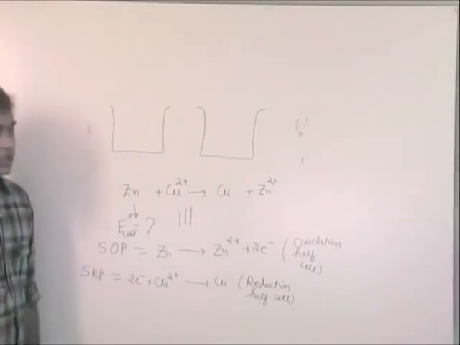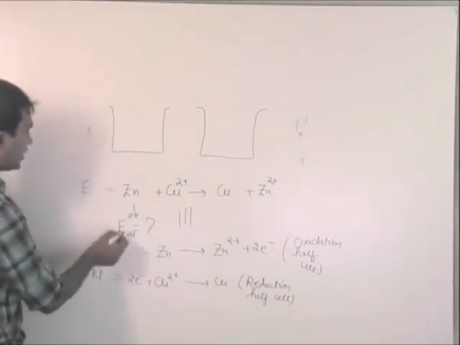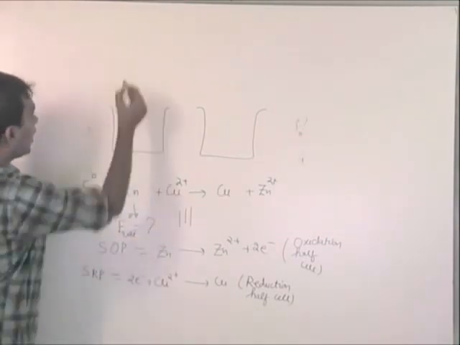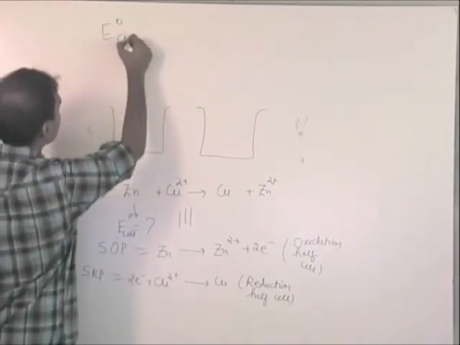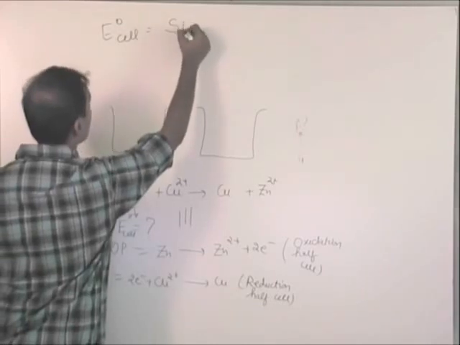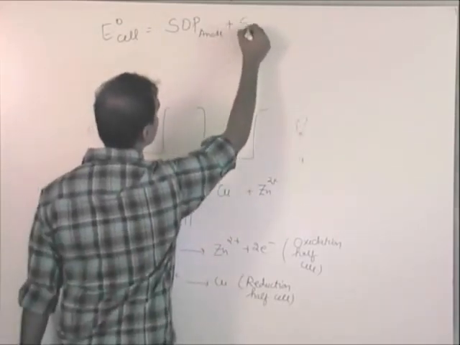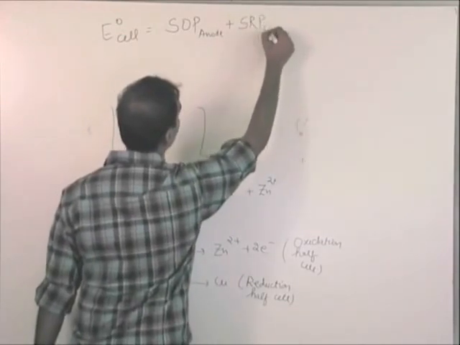Fine. So for this reaction, if I say that E naught cell I have to find, I can say E naught cell is equal to SOP of anode plus SRP of cathode.